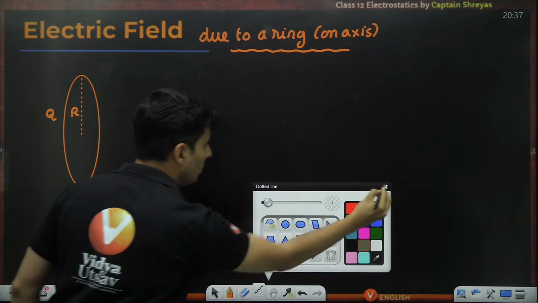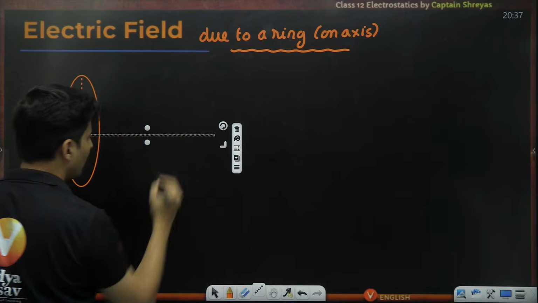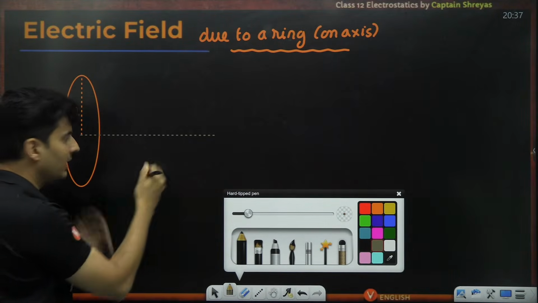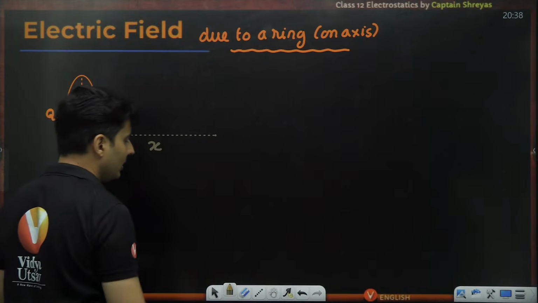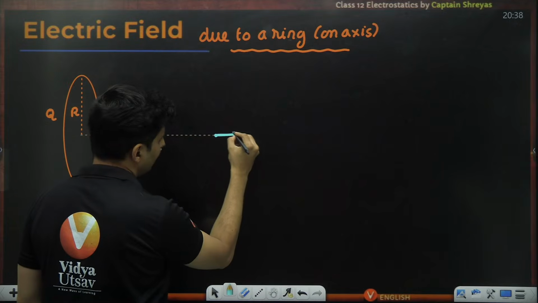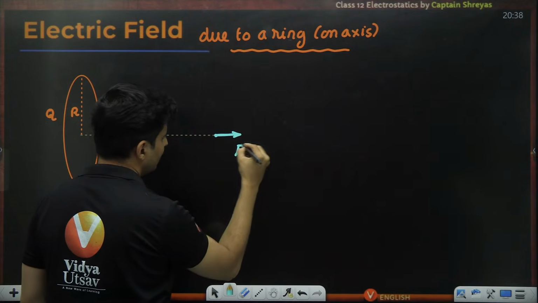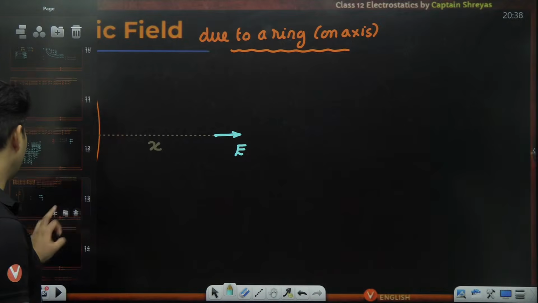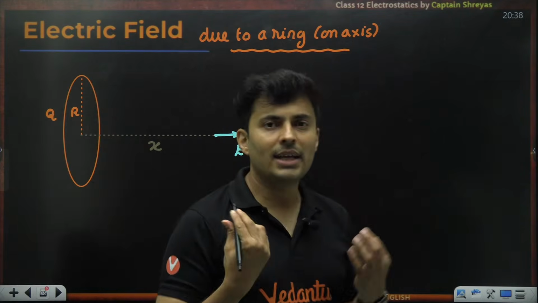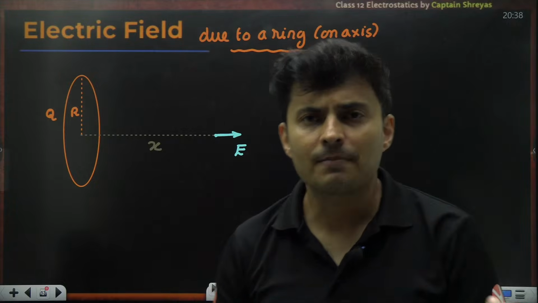And you are located somewhere on the axis. This is the axis of the ring, that is the perpendicular to the plane of the ring. And at this point, you want to find what is the value of this electric field. That is the question. Okay. Electric field on the axis of a charged ring.